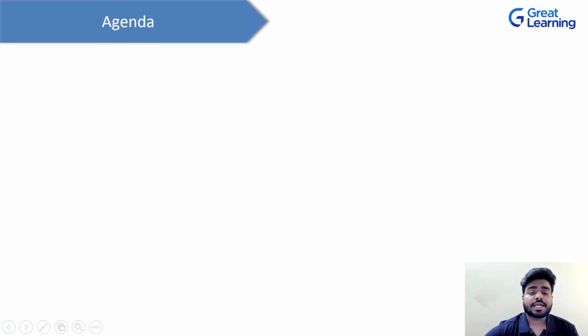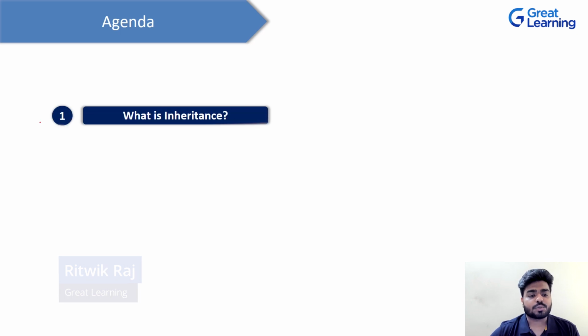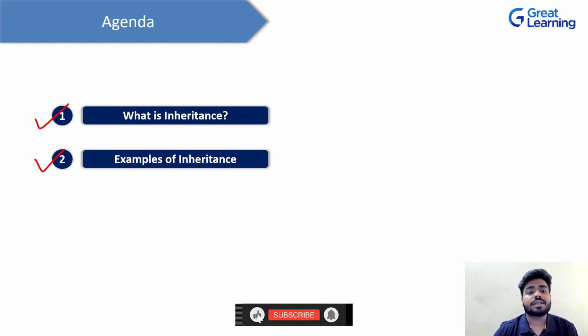So now that we are in our agenda slide, let's look upon what all topics we are going to cover in this video and how we are going to go ahead. So the very first topic which we are going to see is what is inheritance. We are going to understand what is this concept of inheritance, and not in Java but in real world, right? The next is examples of inheritance. So similarly in real world, what are the examples of inheritance? When you go around and you see things, then what is inheritance in those criteria, right? That is what we are going to see in this topic.